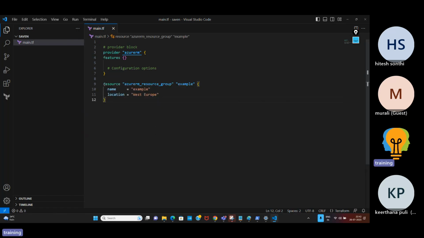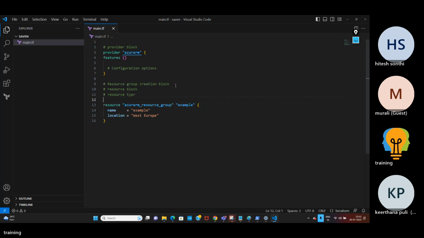So what exactly is it saying? This is the resource block. This is the resource type, and this is the label name. Just consider the whole code as the resource group creation block. The first one is the resource block, second is the resource type, and third one is the label name.